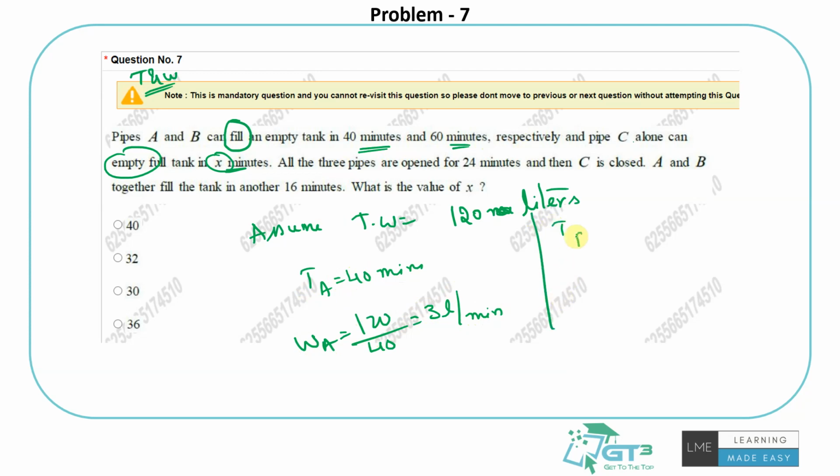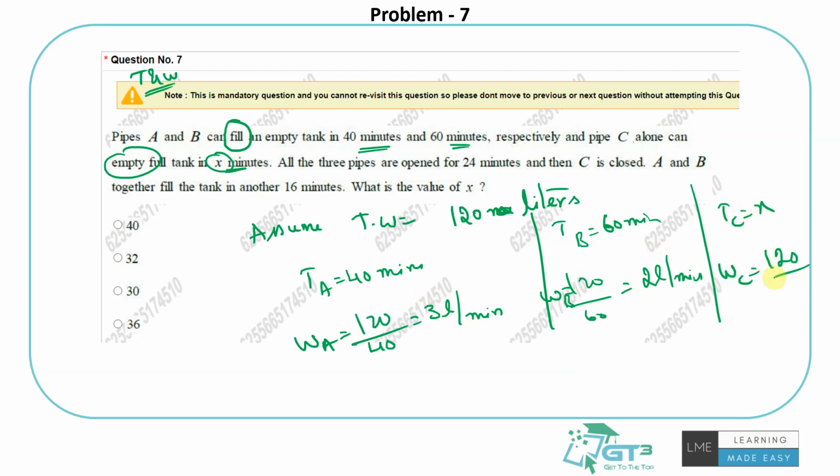What about B? It does in 60 minutes. So 120 liters in 60 minutes is the work rate of B. So it will fill 2 liters per minute. So it will take 60 minutes to fill 120 liters. This will take 40 minutes to fill at this rate. For the emptying part, pipe C, I don't know. I'll take it as X only. What is the work rate of C? 120 liters in X minutes. That's 120 by X liters per minute.